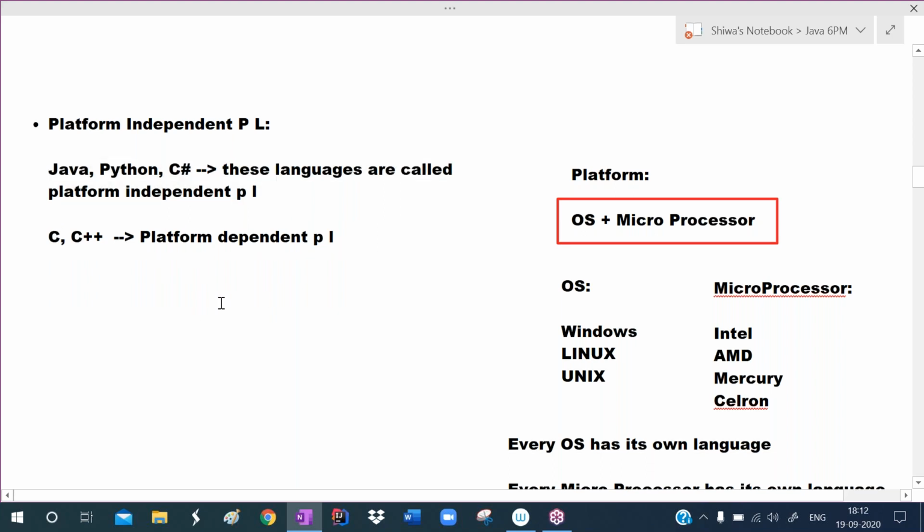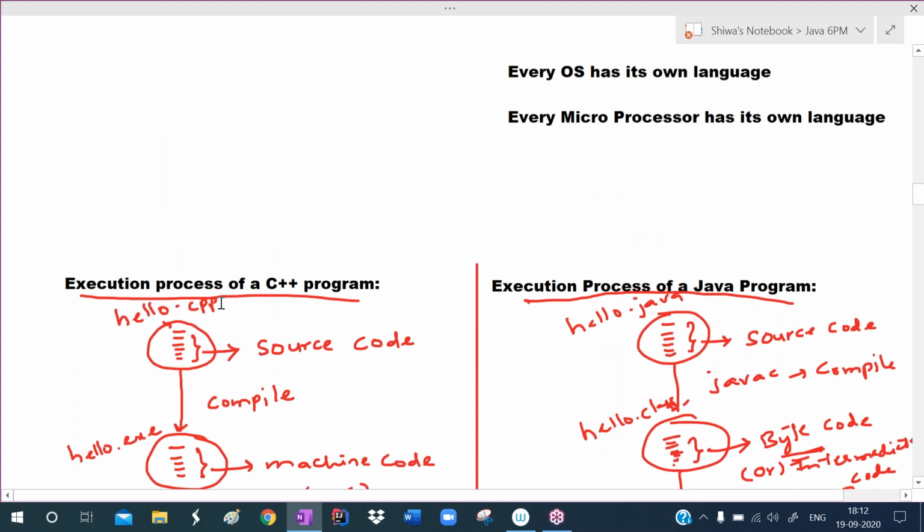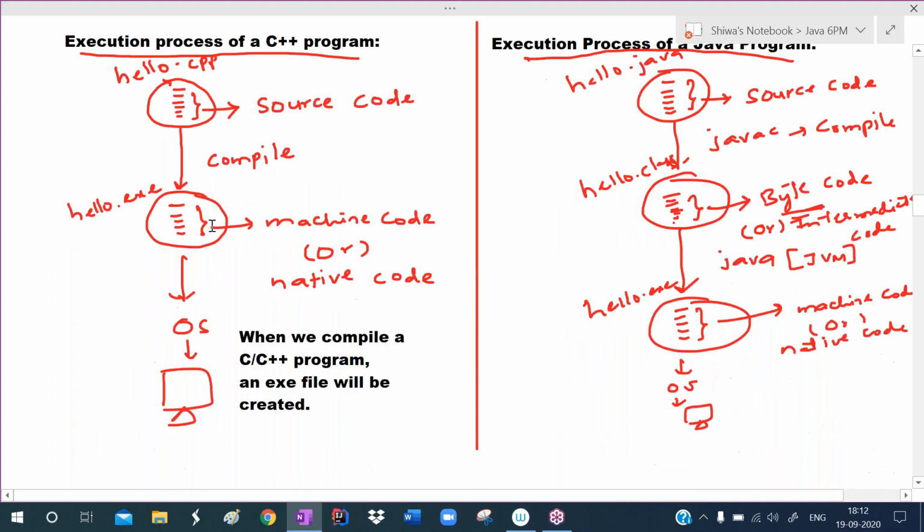In C or C++, after compilation, that will create the exe file. Whereas in case of Java or Python, after compilation, that will generate an intermediate code file. Because of this intermediate code, Java became platform independent. This intermediate code, this byte code, will not be run by the operating system. This byte code will be run by the JVM, whereas machine code will be run by the operating system.